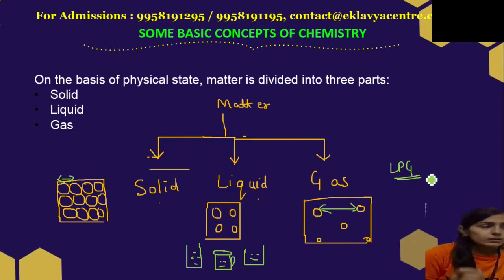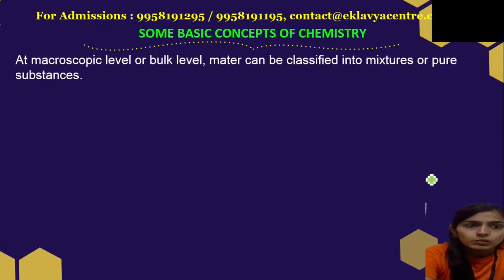Okay, fine. I think this much is clear to you. Now moving on to the next topic: at the microscopic or bulk level, matter can be classified into mixtures or pure substances.